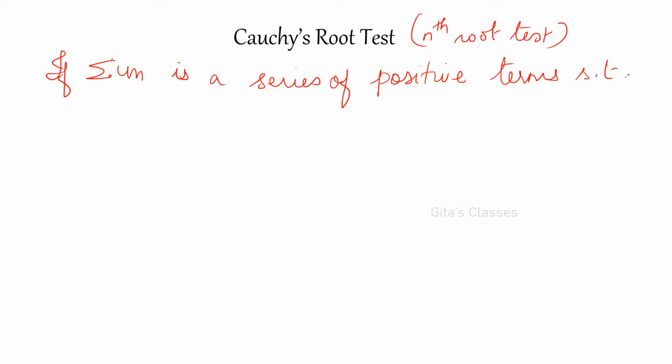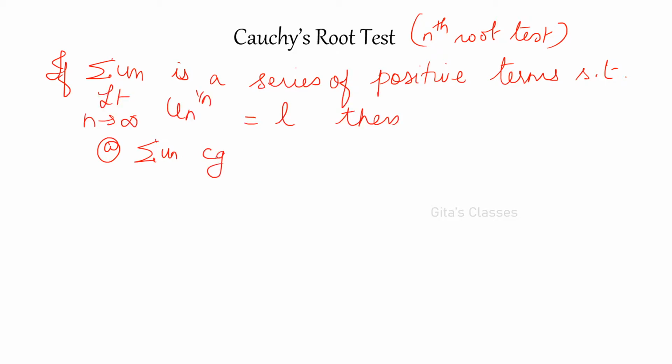such that limit n tends to infinity, un the whole power 1 by n is equal to L. Then here only for Cauchy's root test the conditions will vary, otherwise all the tests you can remember easily. Here only for Cauchy's root test sigma un converges if L is less than 1.